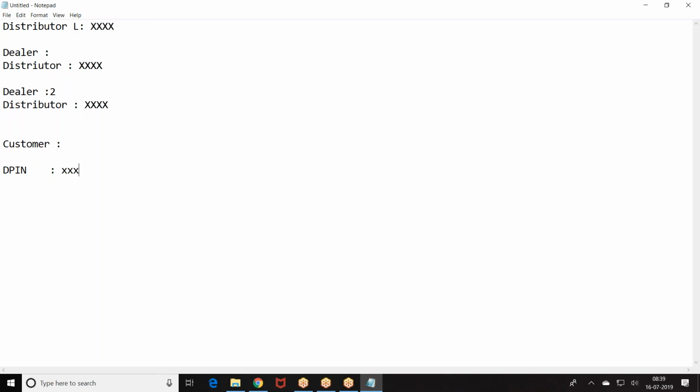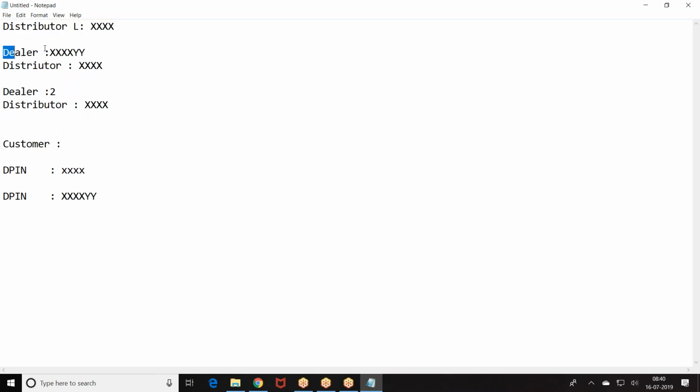Here the ID will be there, either XXX or if it is a dealer, on the customer ID there will be a DPIN. So get all the dealer IDs, get all the retailer IDs of this distributor, and get all the customers whose DPIN is XXX, XXXYY. Based on the DPIN, we will be getting the customer data.